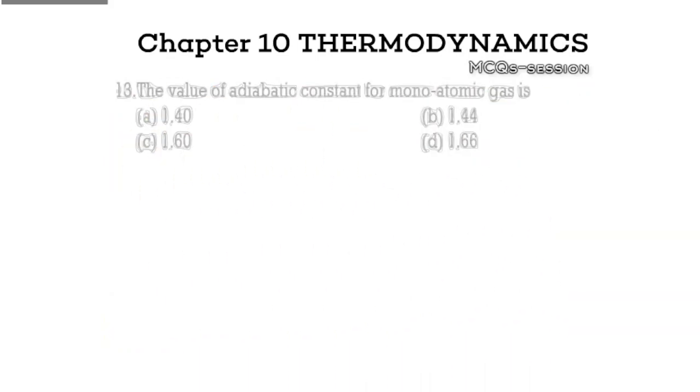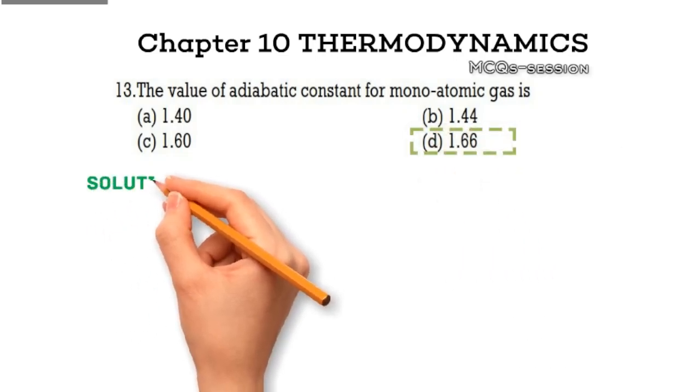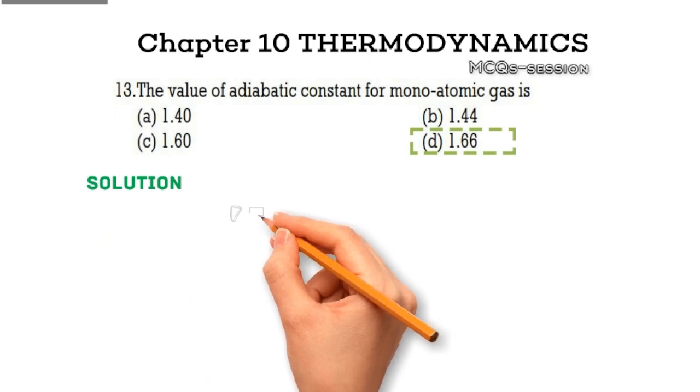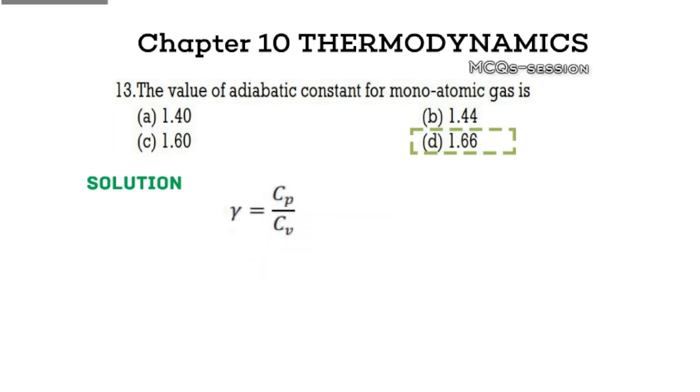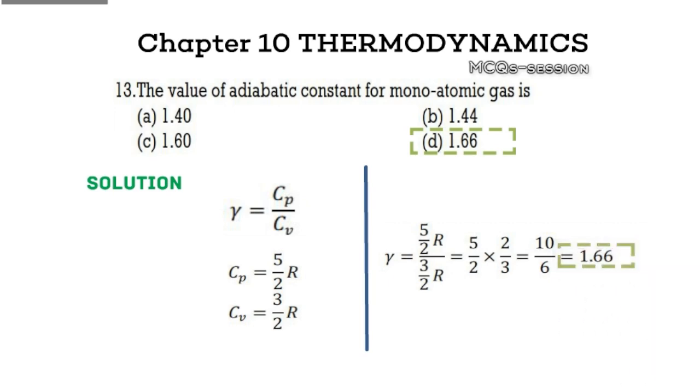Question 13. The value of the adiabatic constant for a monoatomic gas is option A, 1.40, option B, 1.44, option C, 1.60, option D, 1.66. Take a moment to decide your answer. Correct, option D, 1.66. Explanation. The adiabatic constant for a monoatomic gas is given. For a monoatomic gas, the atoms can only vibrate in one direction and do not rotate, so the internal energy of the gas is proportional to the temperature, and the specific heat capacities are given by. Therefore, the adiabatic constant for a monoatomic gas is 1.66.